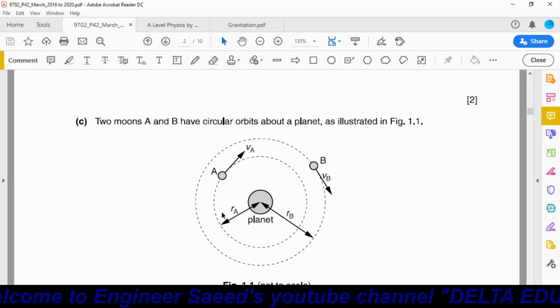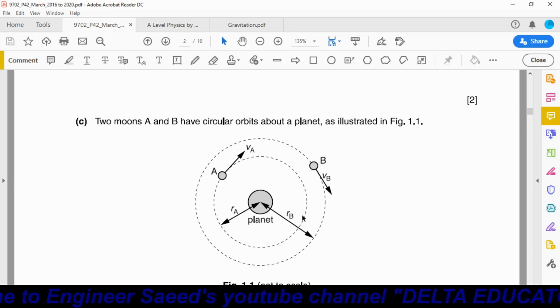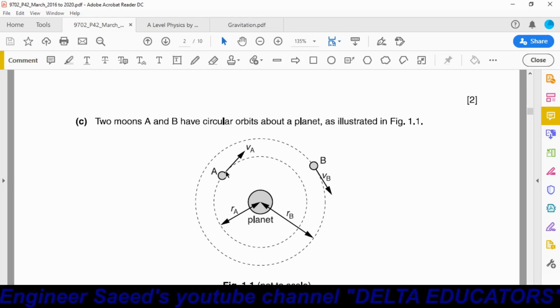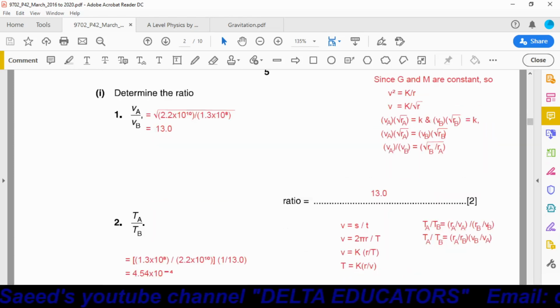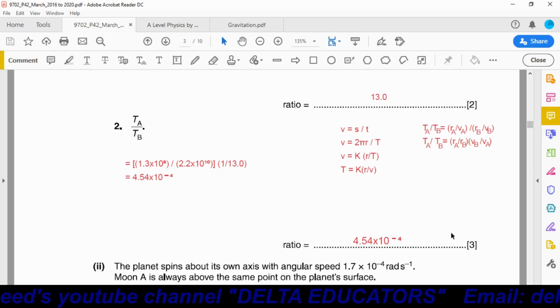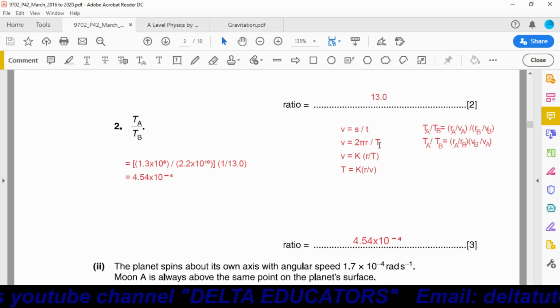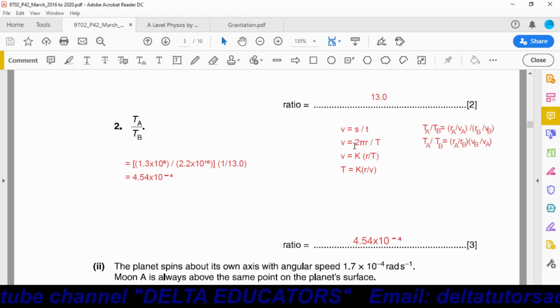when it completes one cycle, the total distance covered will be equal to the circumference of the circle. We can say to complete one rotation, the distance covered will be equal to 2 pi r. Circumference of a circle is given as 2 pi r. So distance S will be equal to 2 pi r, and the time taken to cover that distance to complete one cycle is represented as the time period, or capital T. So we can say V will be equal to 2 pi r over T.